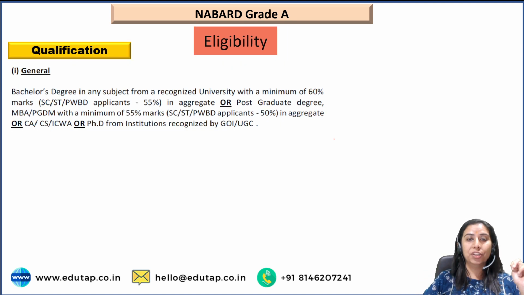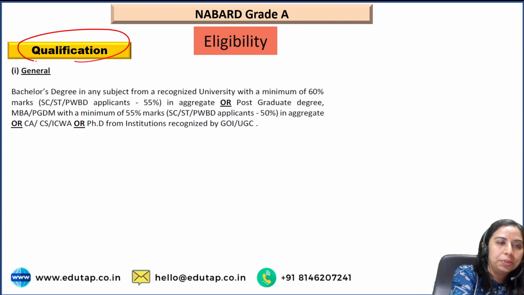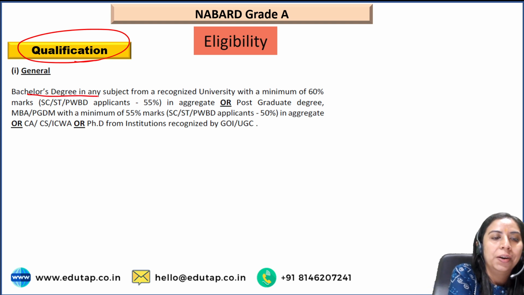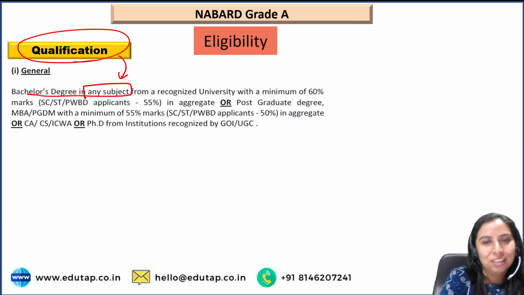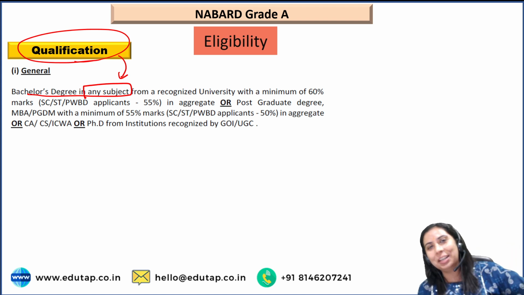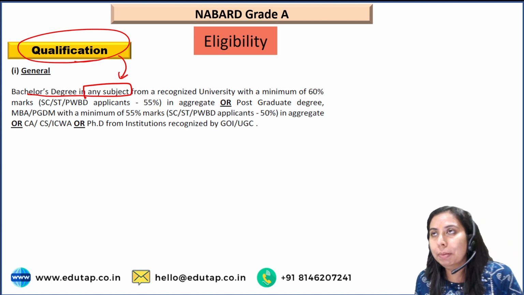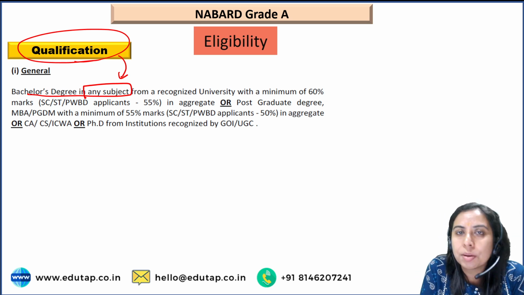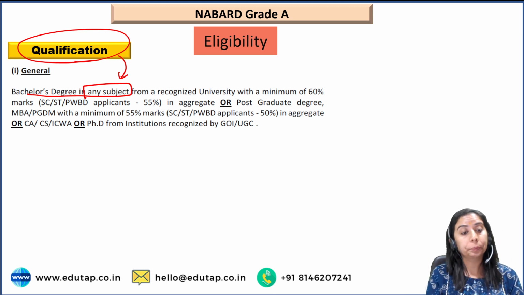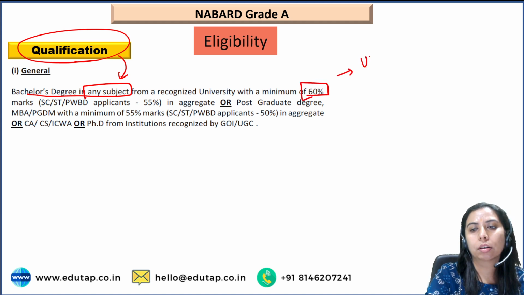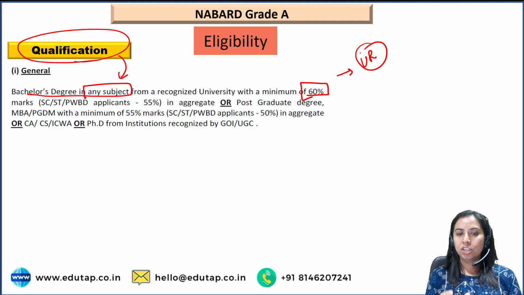But there is another qualification that you need to keep in mind: your education. Yes, so I think this is very crucial to know that if you have any bachelor's degree, you are eligible to appear in the examination, which means the exam is not only for the people who have an agri background. This you have to understand. Usually people feel that I do not have this background, or because it is a NABARD post, I need some specific degree. No, if you have a bachelor's with any degree with a minimum of 60% marks, this is again for UR, unreserved category, you are eligible to appear.